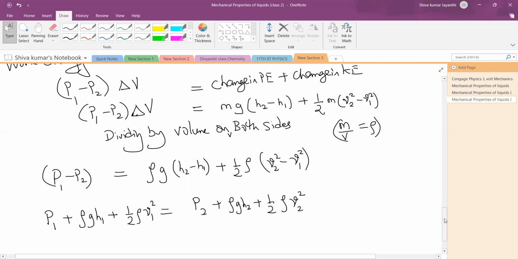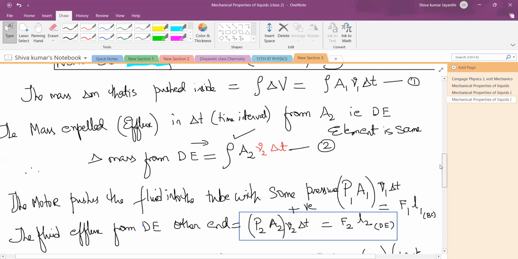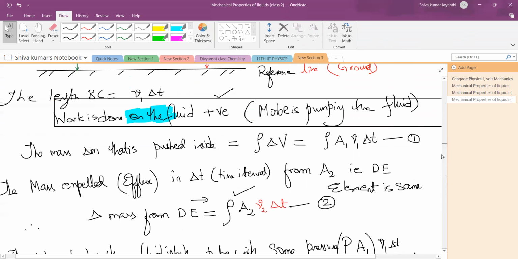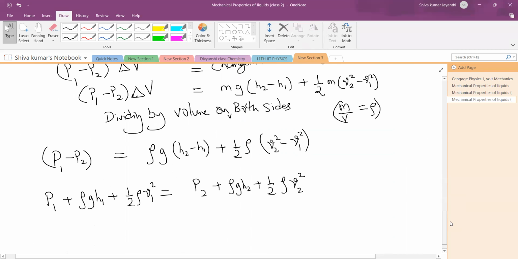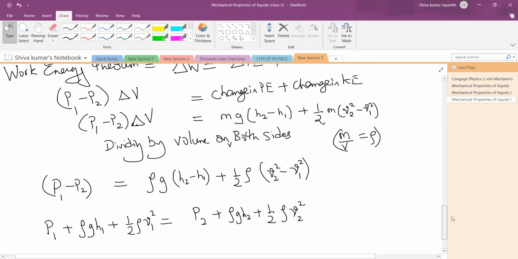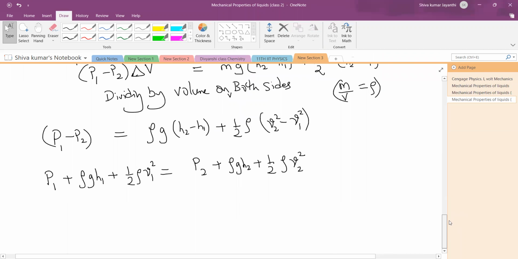Sir, I thought we are dividing by density. No, divided by volume. Volume. Understood. The derivation, we don't have to mug up, only the formula is important, right?